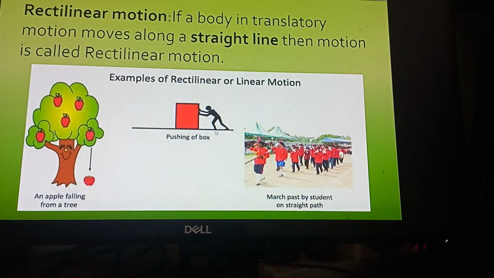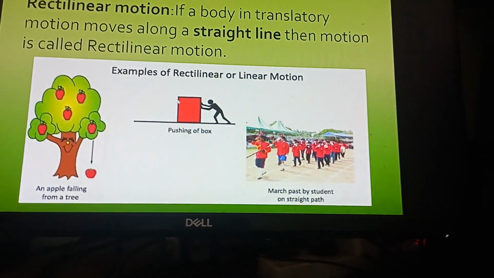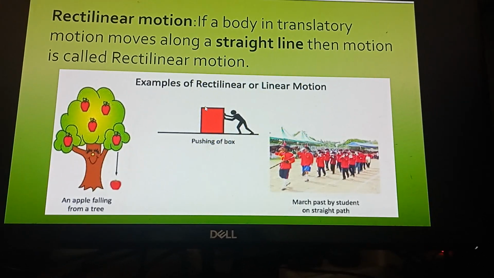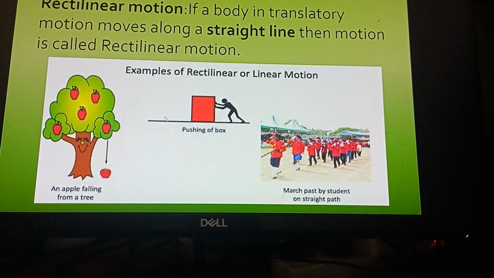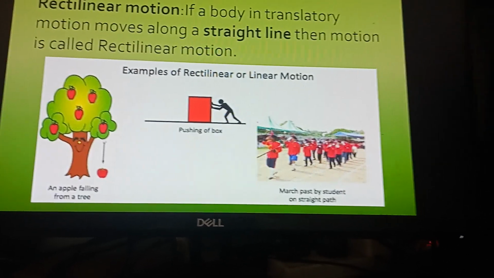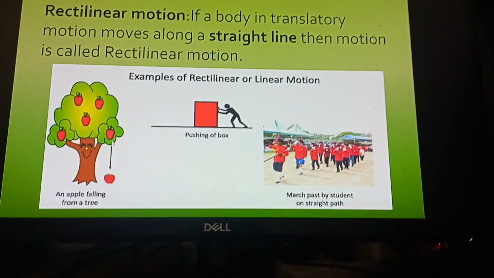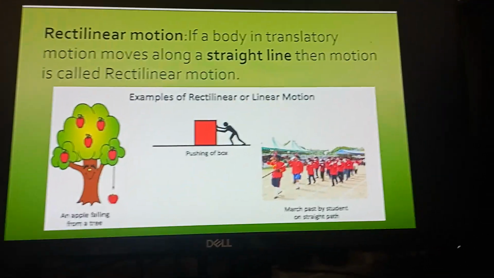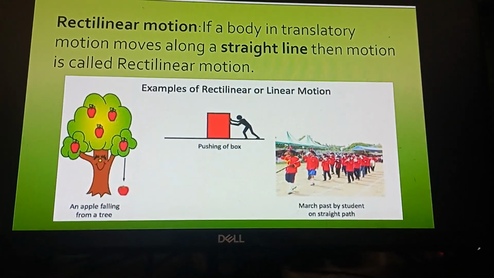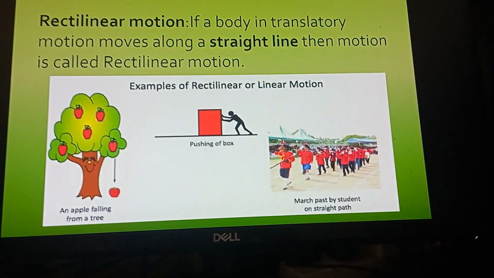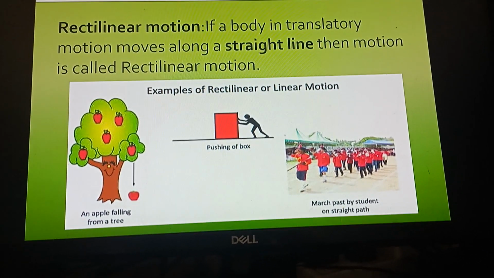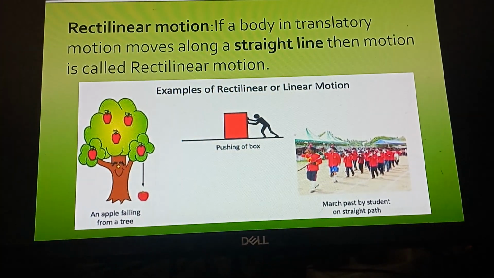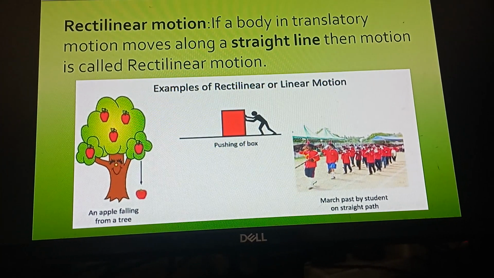Here a boy is pushing in a straight line, and the total body is moving along the straight line. Here the same, an apple is falling from the tree. How is it falling? Straight. All parts of the body are in motion and that too in a straight line. Then we say it is rectilinear. Simply we can say rectilinear means which is in a straight line. A body which is moving along a straight line, that we call rectilinear motion.